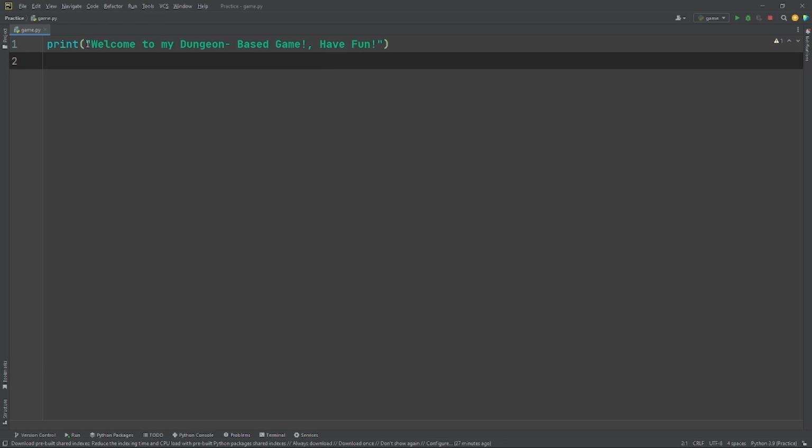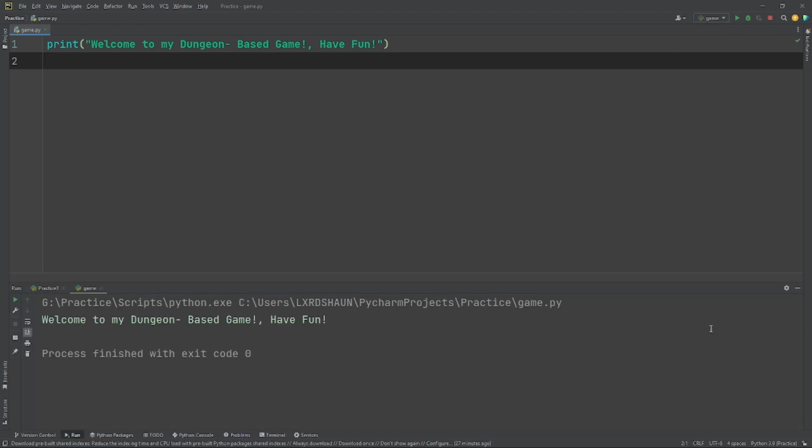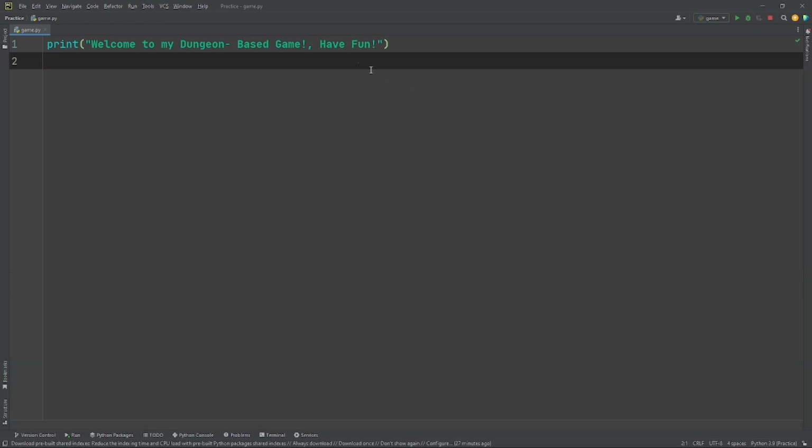Alright, so first off, we did the print function. We open the quotation marks and the brackets, of course, to put welcome to my dungeon base game. Have fun. And of course, if we run it, it should print it out. That's good. That shows that we didn't make any mistakes. We can keep on going.